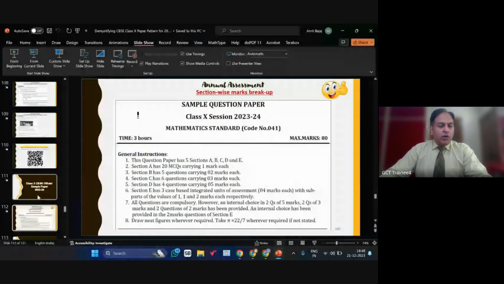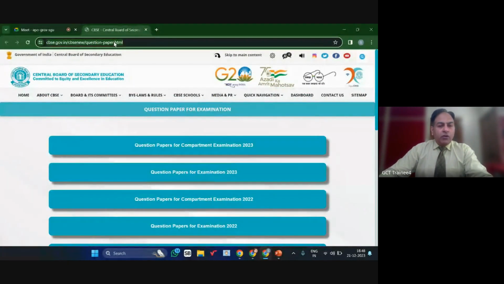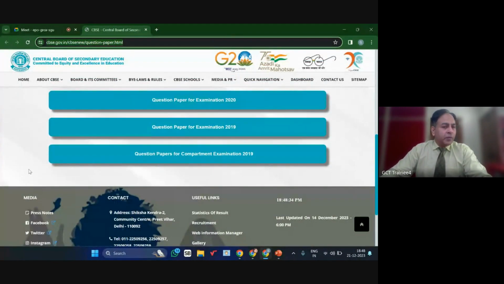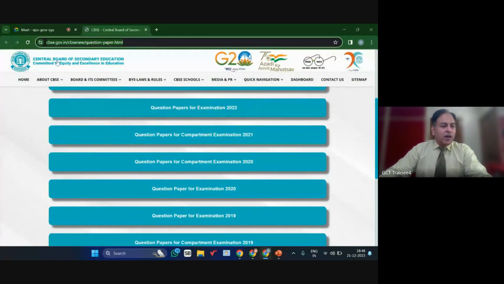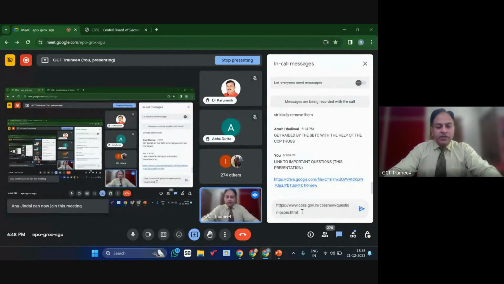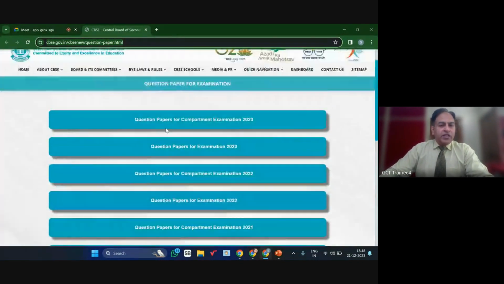Next, you all are aware of the CBSE sample paper, that pattern. I will be sharing that link also, wherein I was talking about the last year paper, right? So that is very, very important for us to know that we have the questions for all the regions available at this CBSE website. The only challenge is how to locate this. So that's a big challenge actually for most of us. So I'm sharing that link with you in the chat box. Now quickly check it out.